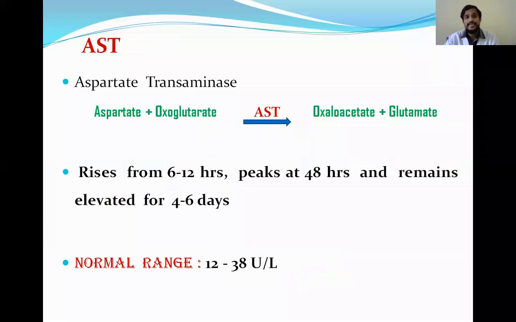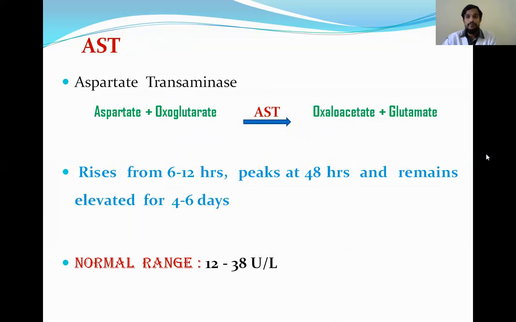And coming to AST, aspartate transaminase, this helps in the transamination reaction in which aspartate is converted to glutamate and one keto acid is converted to another keto acid. That all we had seen. And the important thing here for the diagnosis is it rises from 6 to 12 hours, peaks at 48 hours, and remains elevated for 4 to 6 days.